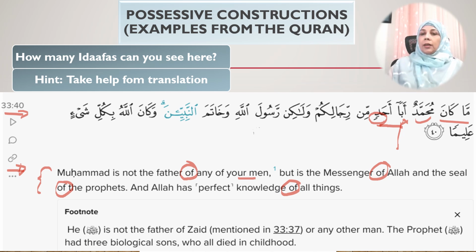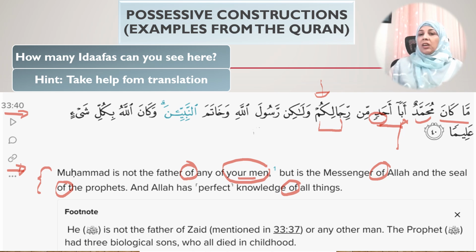Okay, then min means from, rijalikum. So here this is not something we covered yet, but this is also mudaf ilayhi. This is something we will cover in a future lesson, but this is mudaf ilayhi because it is also possession. See, it is your men. Rijalikum. Kum is the attached pronoun.